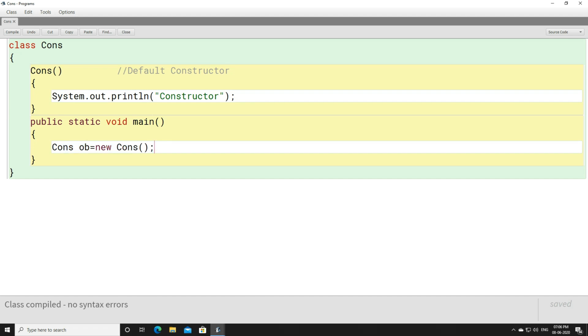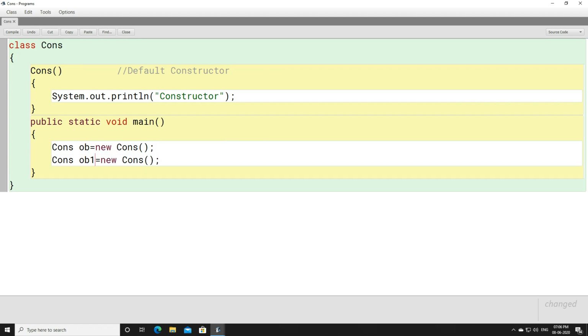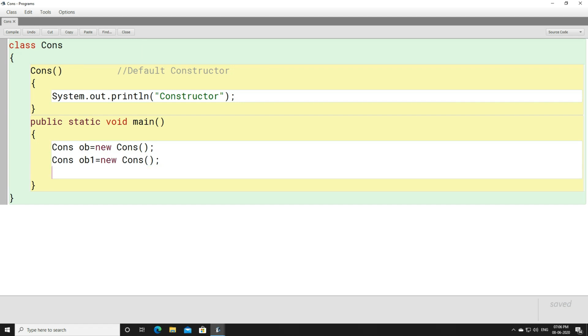Okay, now you must be thinking, sir, that once an object is created, a constructor is called. If we create another object, we know that we can create n number of objects. Here, if we create another object with the name ob1, what will happen? And then if we create an object with ob2, what will happen? Look here, you have 3 objects, right? You are creating 3 objects here, so 3 times the constructor will be called. When this object is created, a constructor will be called. When this object is created, a constructor will be called. And again, when this object is created, a constructor will be called.